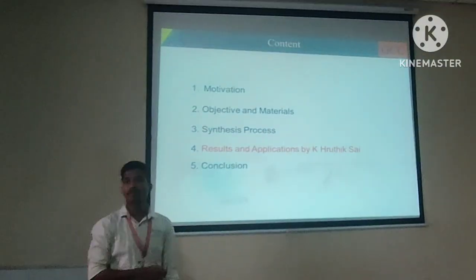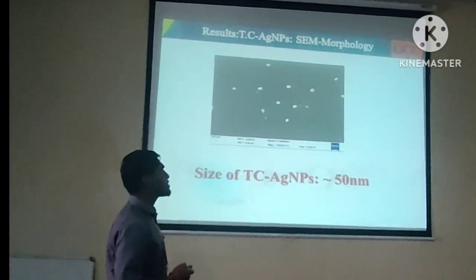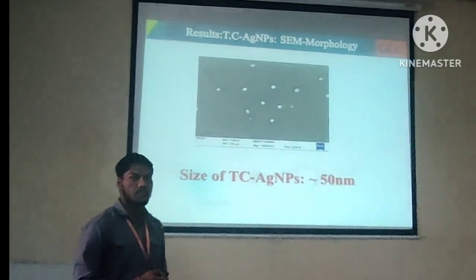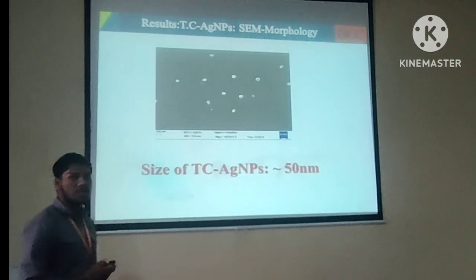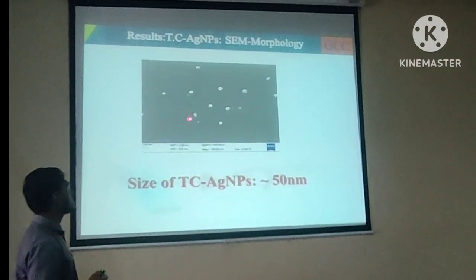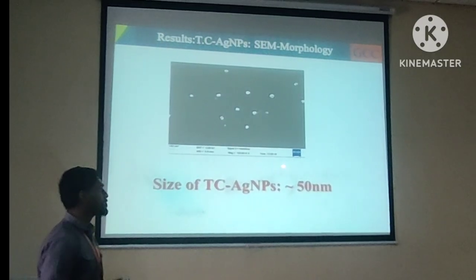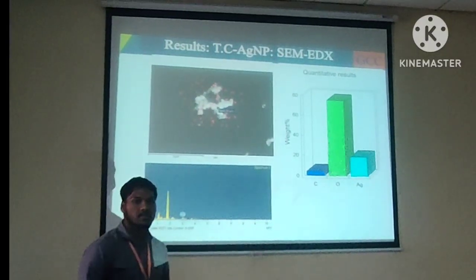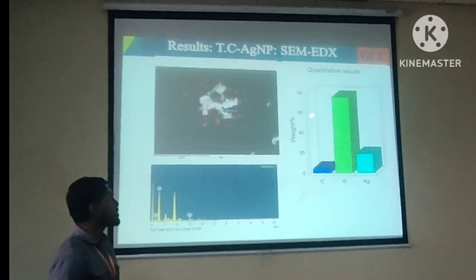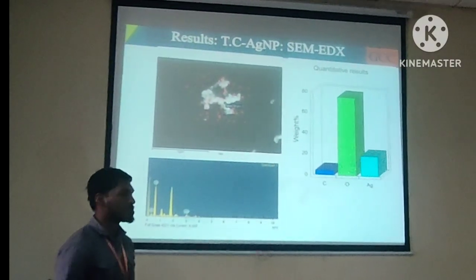The next part will be explained by my friend Hrutik Sai. Thank you, Karthik. Myself Hrutik Sai from BSc final year. I am going to explain the results of our silver nanoparticles preparation. Here we can see SEM analysis of our nanoparticles, the microscopic image of the nanoparticles. The size of the nanoparticles is 50 nanometers. And this is the elemental analysis of our nanofluid, and the weight percentage of different elements is given here, like carbon, oxygen and silver.